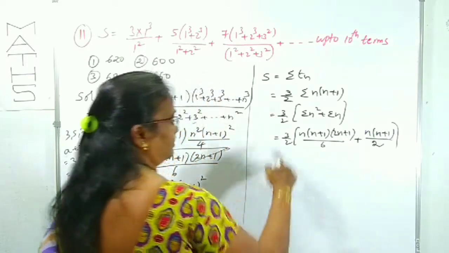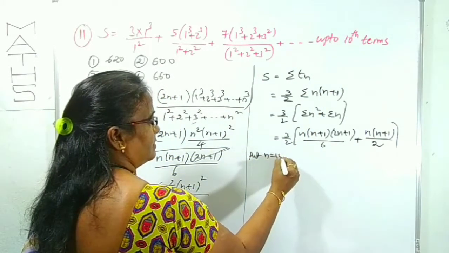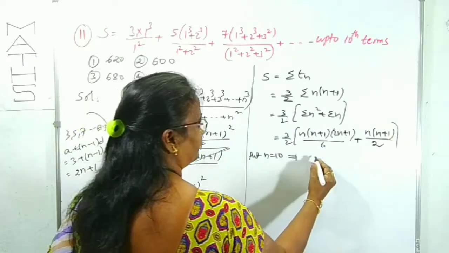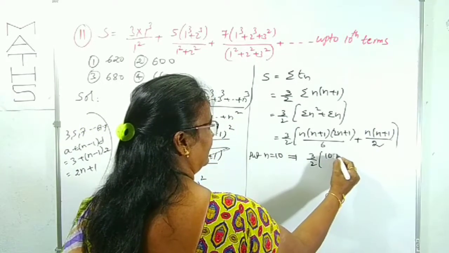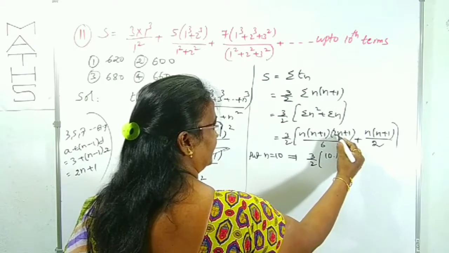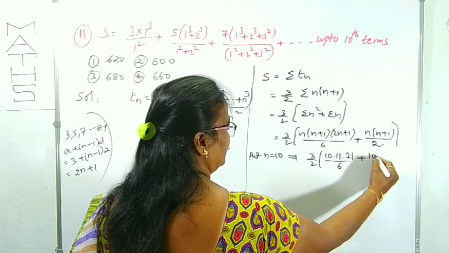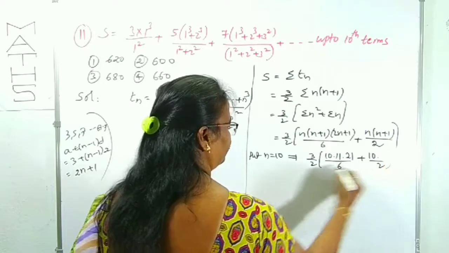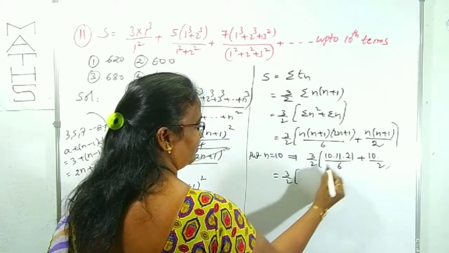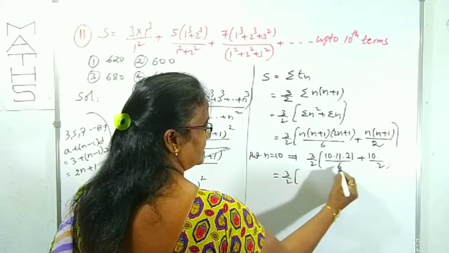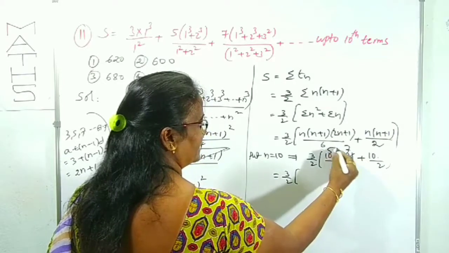But we want only up to 10 terms. Put n equals 10. Therefore, this is 3 by 2 times of 10, 11, 21 by 6 plus 10, 11 by 2, right? Now this is clearly 3 by 2 times of, 3 twos, 3 twos, 3 sevens, 2 fives.